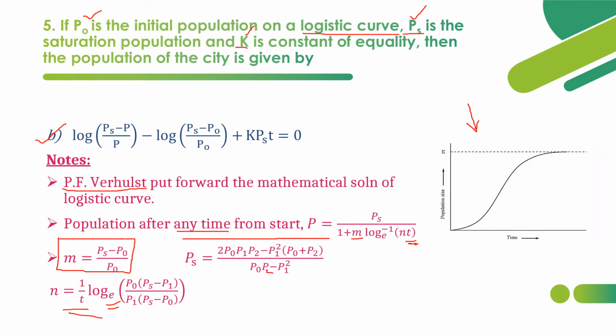First basic important formula is this one. P is the population after any time T. P is equal to Ps by 1 plus m log inverse Nt. And m is found by this formula, n by this formula, and saturation population. This is the saturation population, Ps, after which there will be negligible growth. Ps is equal to 2 P naught P1 P2 minus P1 square into P naught plus P2 divided by P naught P2 minus P1 square. Now let's move on to the sixth question.